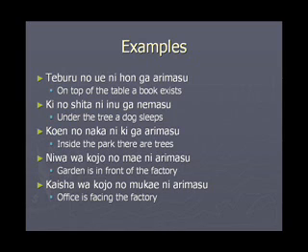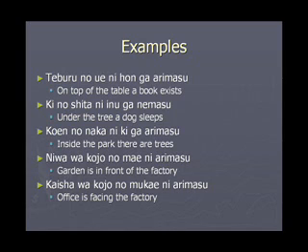Nemasu is sleeps. Ki no shita ni inu ga nemasu means under the tree a dog sleeps. Koen no naka ni ki ga arimasu. Koen is park. Naka is inside. Ki is tree. Arimasu means exists. Inside the park there are trees. Niwa wa kojo no maye ni arimasu. Niwa is garden. Kojo is factory. Maye is in front of. Arimasu means exists. Garden is in front of the factory.